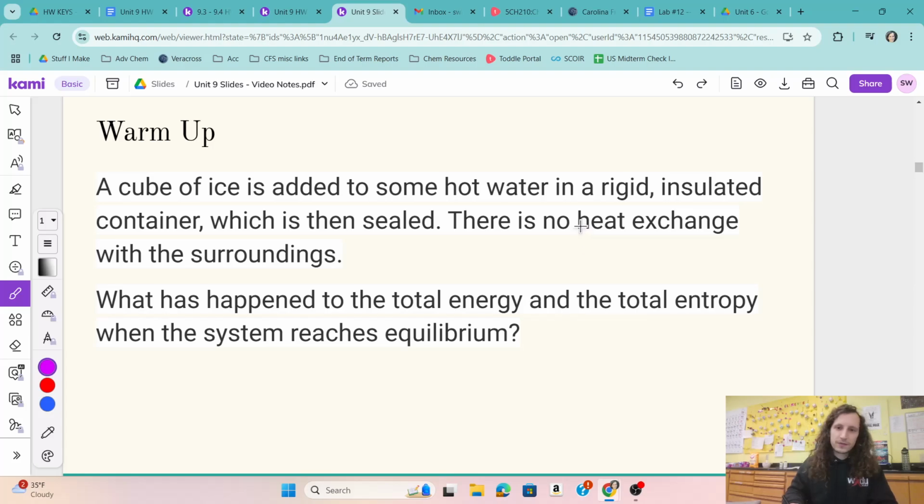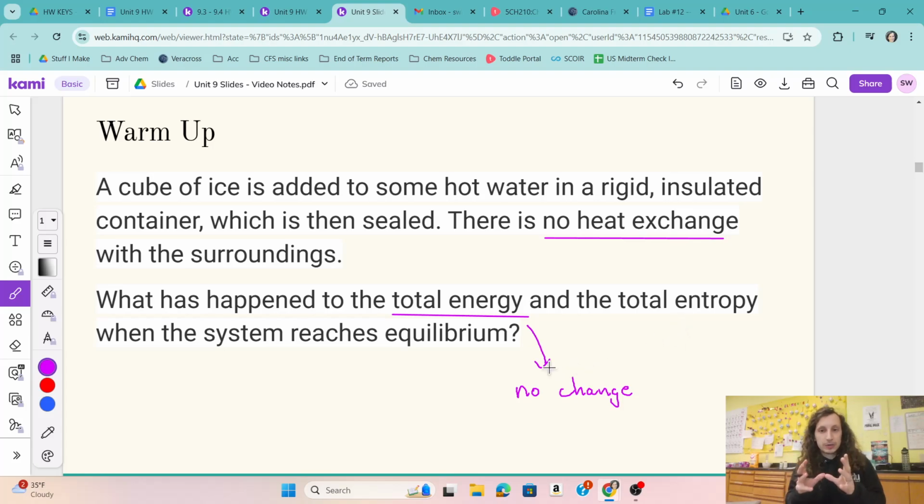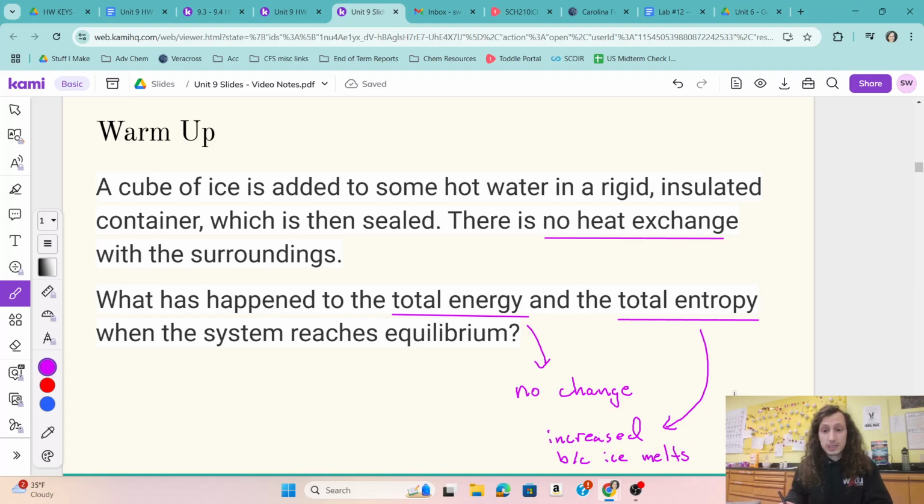Well, hopefully you realize if there's no heat exchange with the surroundings, then the total energy did not change, right? All of our ice presumably melted, but maybe some of it stayed ice. All of that energy is trapped in the container, right? There's no heat traveling out. But what happened? Well, if it's really hot water, entropy probably increased because some of that ice melted. And when ice turns into liquid water, that's a more disordered state.